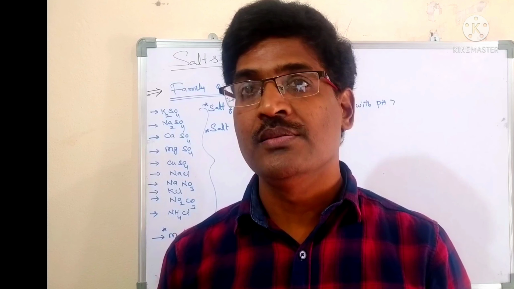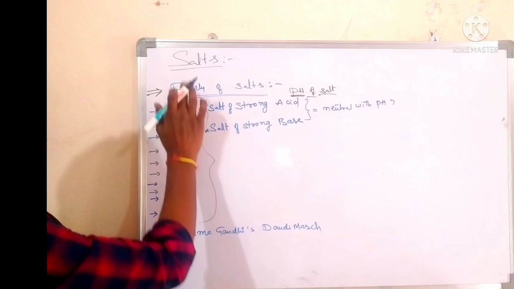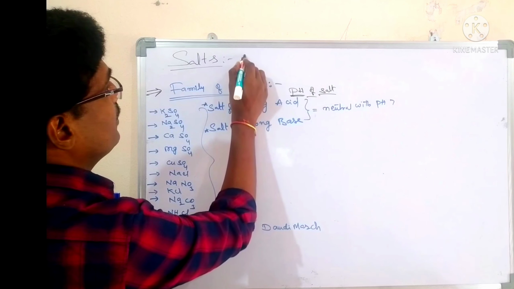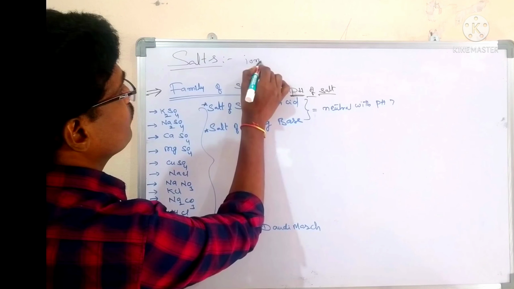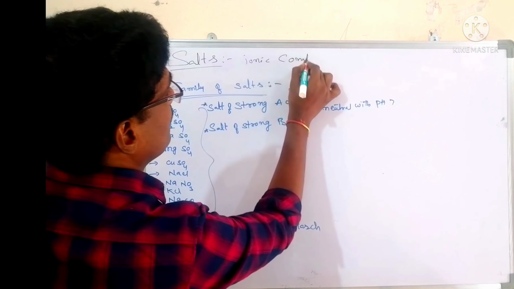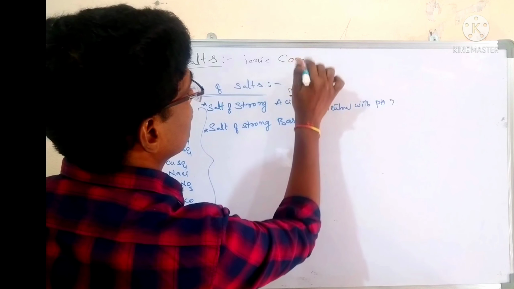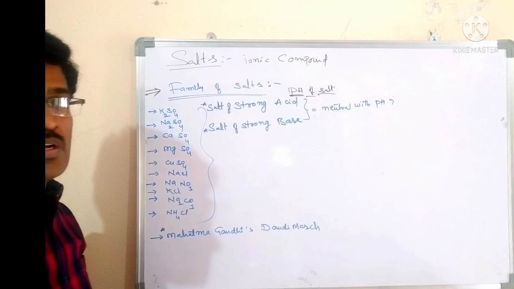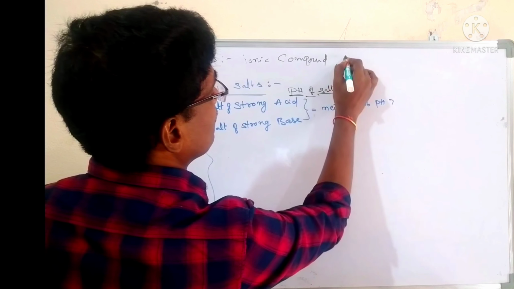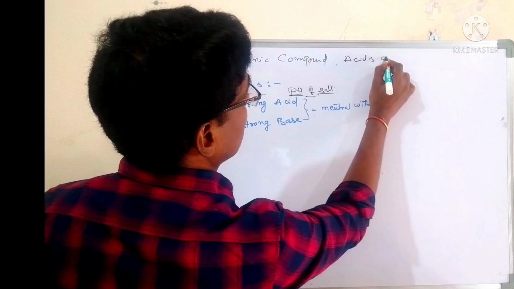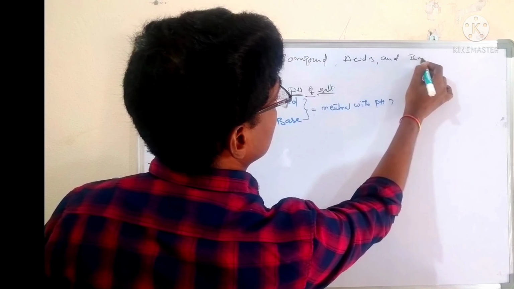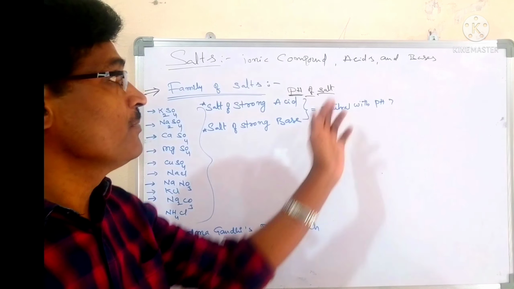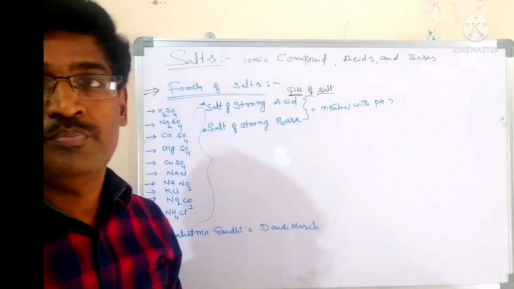Today our topic is salts. What is salt? Salt is an ionic compound which is formed by the combination of acids and bases.